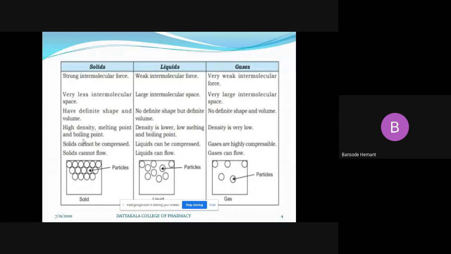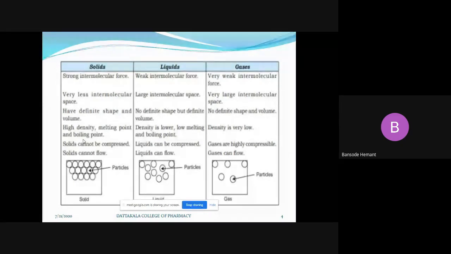As there is no space between the molecules of a solid, you may apply any force, it will not get compressed. Because when a material gets compressed, it just fills the space between the molecules. As solids have more rigidity, they will not get compressed, so their shape is definite. Example: if you take a piece of chalk between two fingers and try to press it, it will not get compressed.